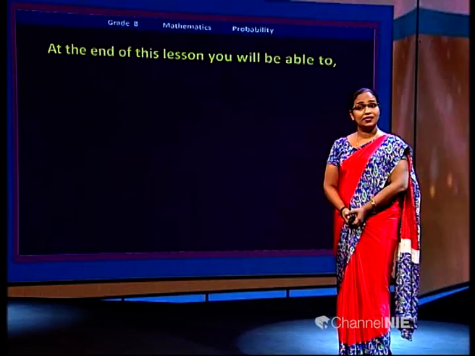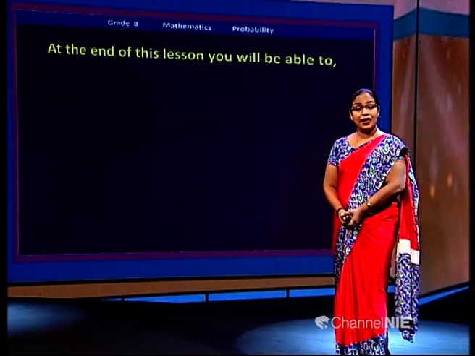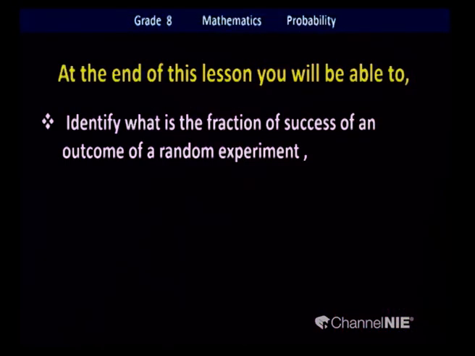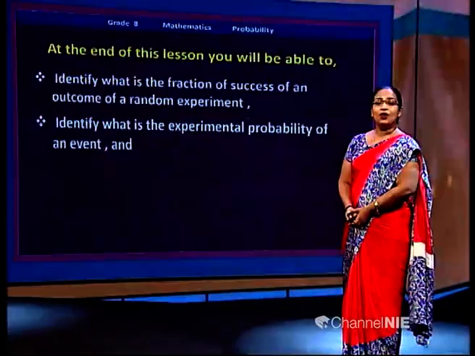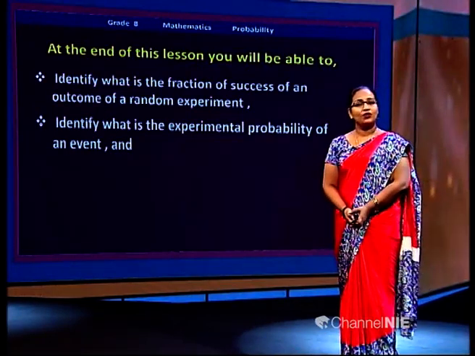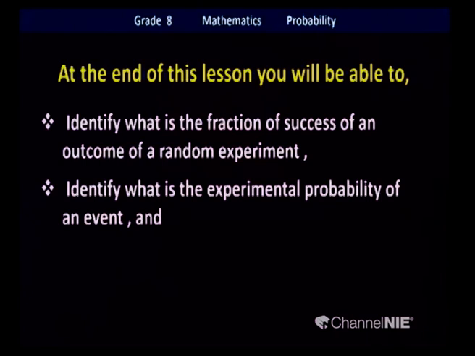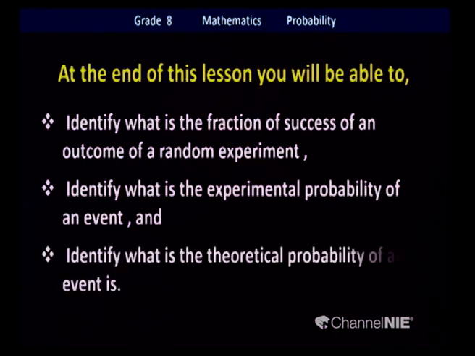At the end of this lesson, you will be able to identify the fraction of success of an outcome of a random experiment. Next, you will identify the experimental probability of an event and the theoretical probability of an event.